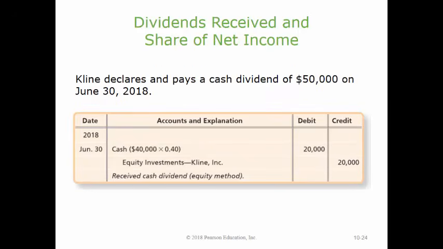When Smart Touch Learning receives cash dividends from Klein, it records its proportionate part of the cash dividends. Suppose that Klein declares and pays a cash dividend of $50,000 on June 30th, 2018. Because Smart Touch Learning owns 40% of the stock, it receives 40% or $20,000 of the dividend. The equity investments account is credited for the receipt of a dividend because it decreases the investor's investment. In other words, the dividends are treated as if they were a return of capital rather than as earnings.